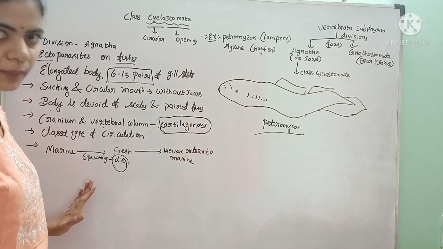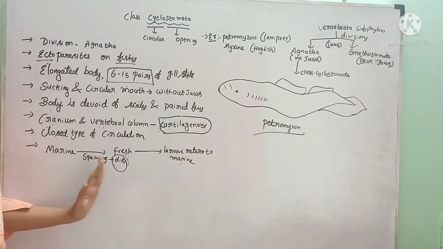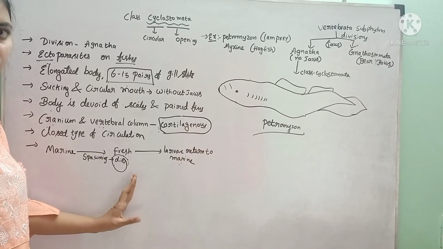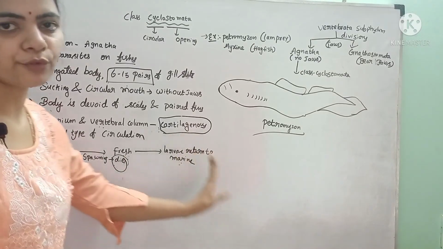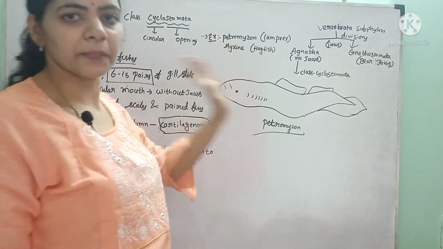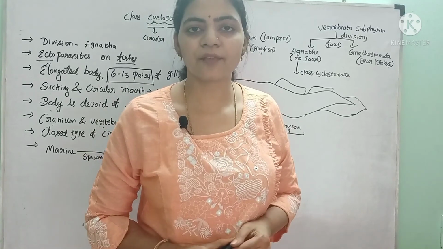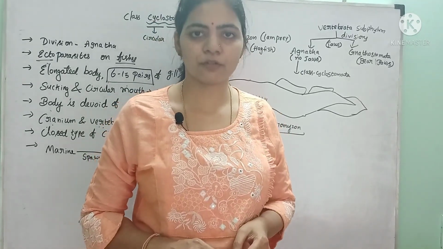These are exclusively marine in their habitat, but for spawning they go to the freshwater, where they die and the larvae move to the marine condition. Petromyzon and Myxine are the two examples of Cyclostomata. With this we have completed the general characters of Cyclostomata.